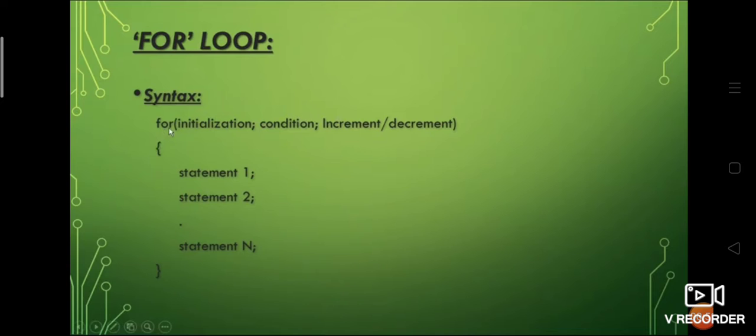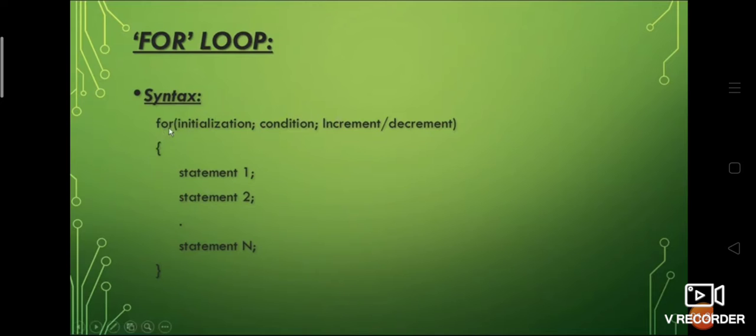See, in the for loop syntax, you could see there is a condition in the middle, inside the round brackets. So a loop is normally used for executing a block of statements repeatedly until a particular condition is satisfied. You keep on executing the statements repeatedly until a particular condition is satisfied, and that is called a loop.